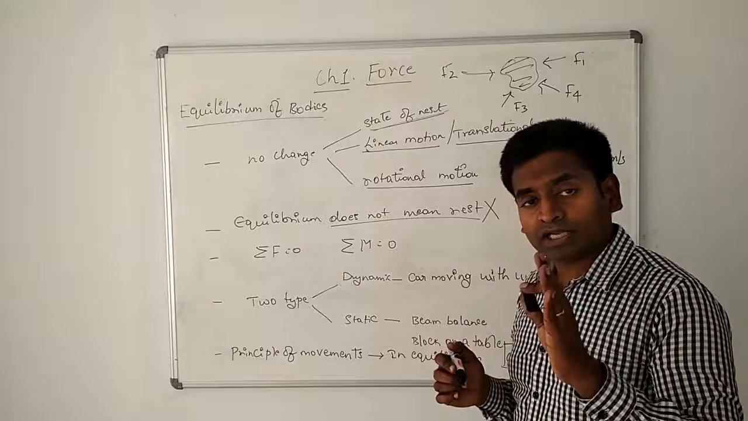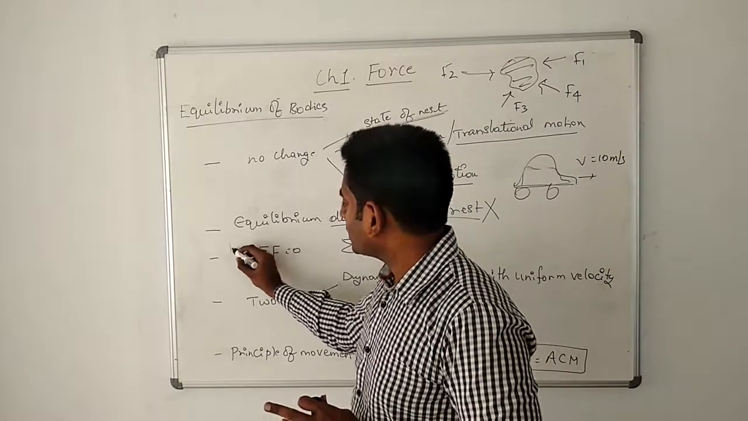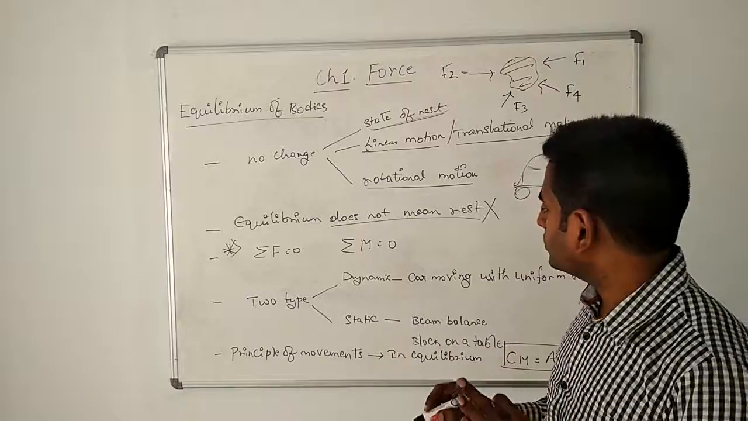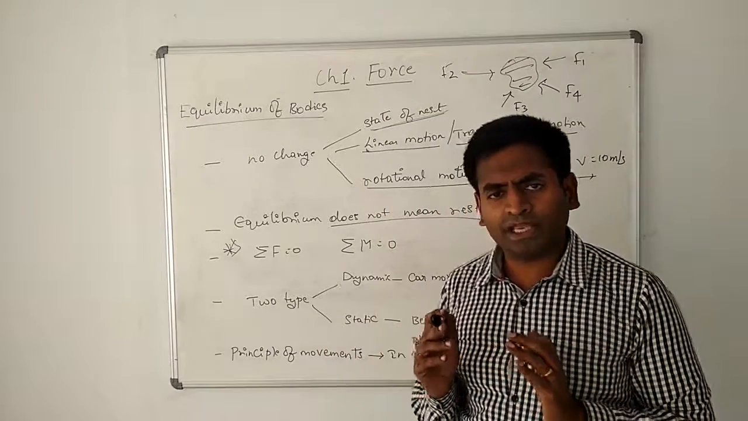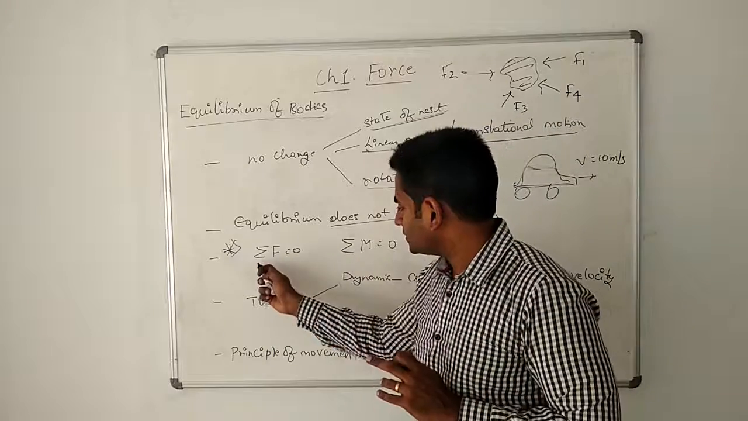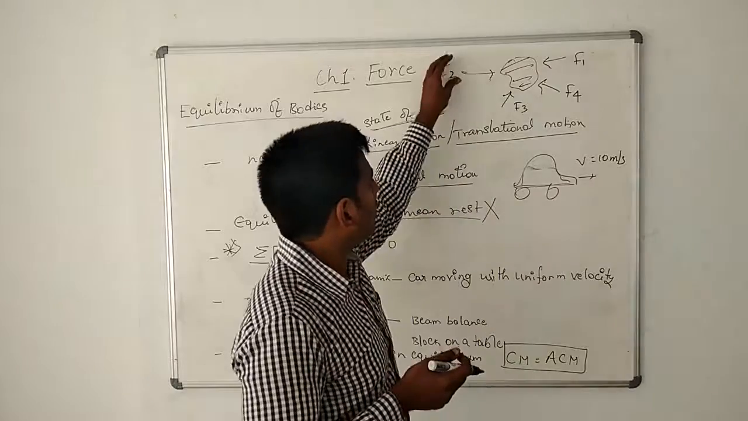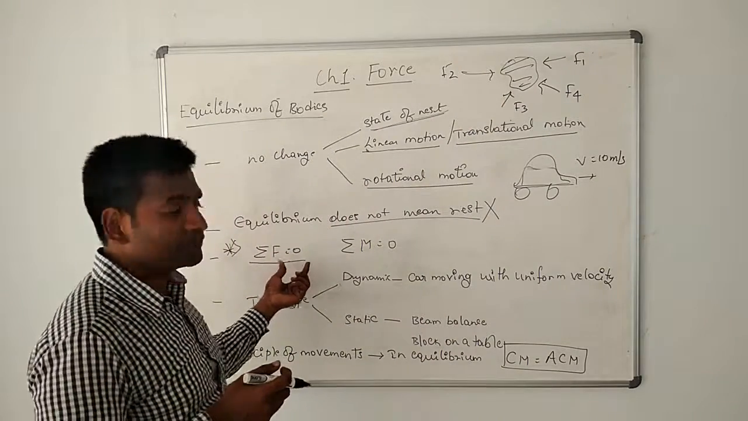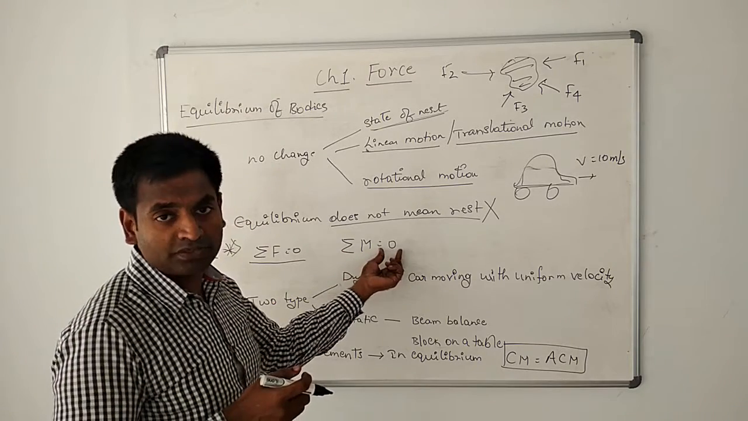Let's see how. What are the conditions of equilibrium? Very, very important. One mark is guaranteed from these conditions of equilibrium. There are two conditions that need to be met to say that a body is in equilibrium. The first condition is sigma forces, that is the summation of all the forces, must be zero. And then the summation of all the moments must also be zero.